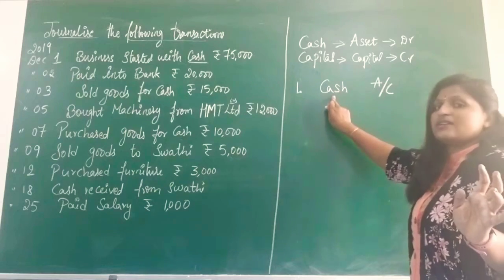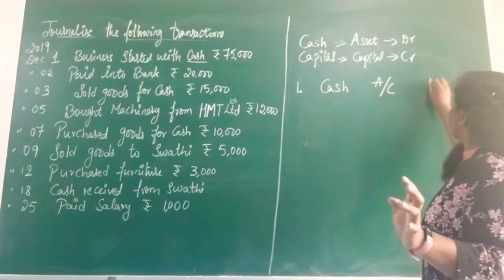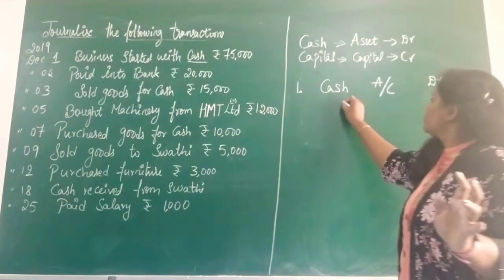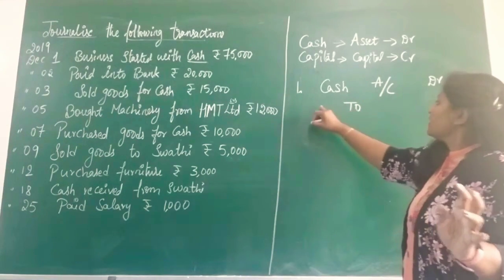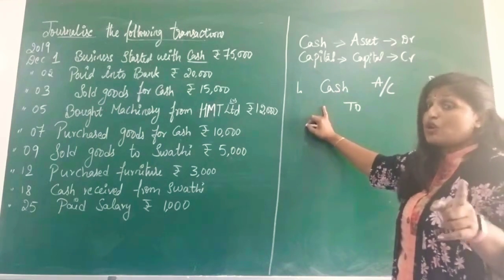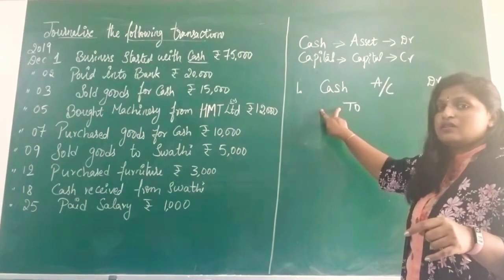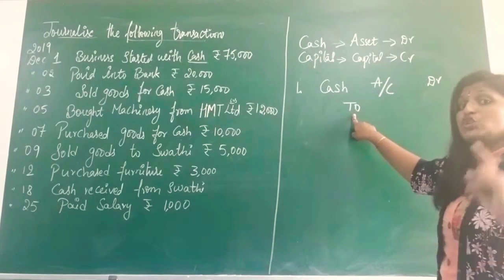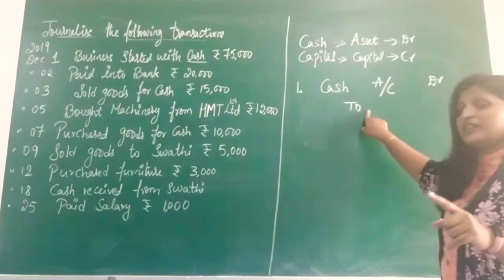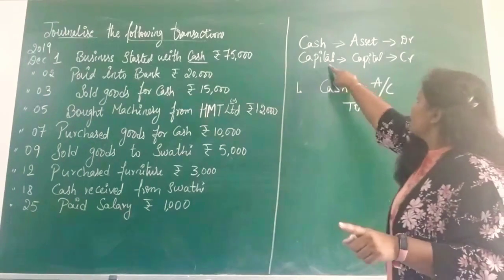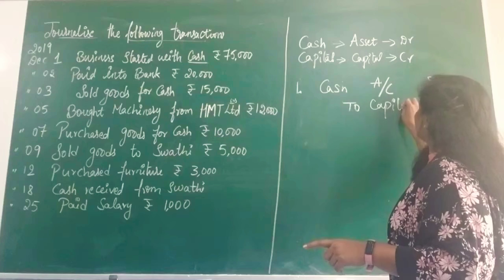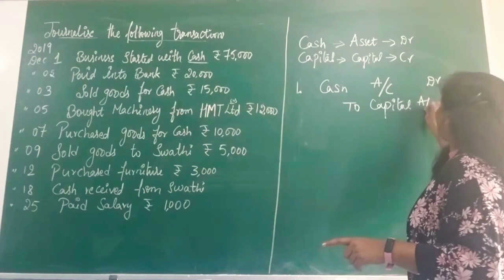Debtor. Then "To": don't start from here itself, that is wrong. You should leave some gap here and then start with "To". Whichever account is credited will be written down: To capital account.